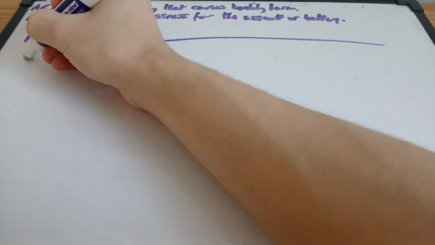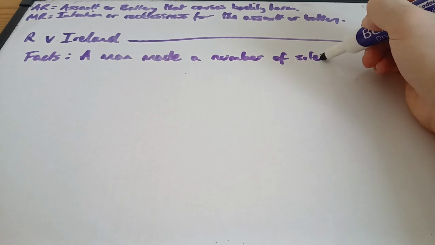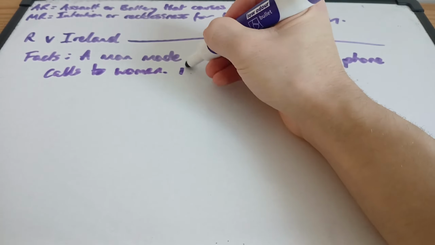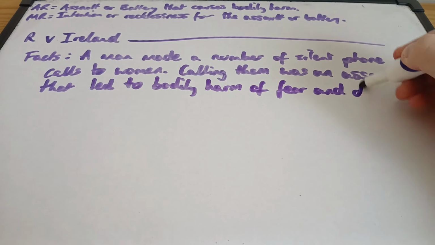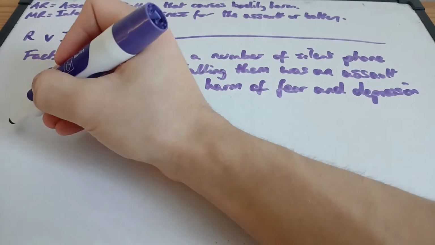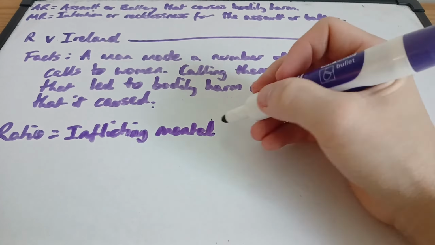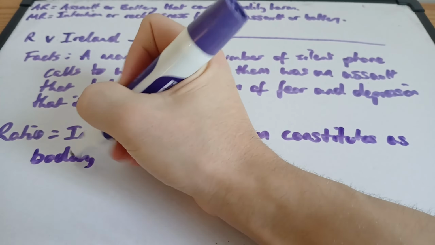R versus Ireland is a case we've looked at previously. A man made a number of silent phone calls to a woman. Calling them was an assault that led to the bodily harm of fear and depression that it caused, and the key point of this case is that inflicting mental harm constitutes as bodily harm, so it would be ABH.